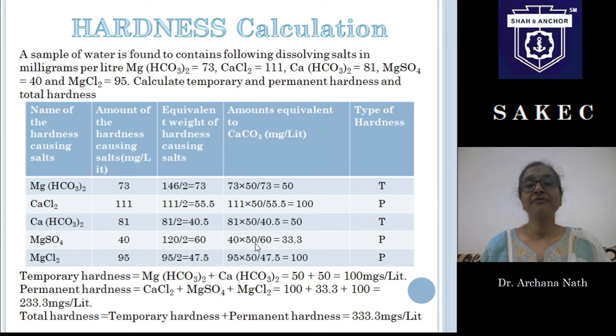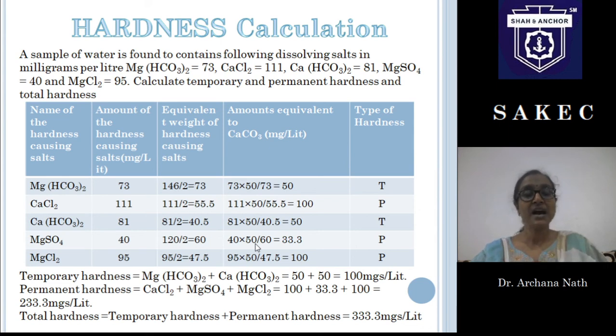Okay, so whenever we finish all this calculation, what will we do? We will add up all the equivalent amounts of calcium carbonate. All temporary hardness we will add up. For this numerical, temporary hardness is caused by magnesium bicarbonate and calcium bicarbonate, and we have seen that the equivalent amount of magnesium bicarbonate in terms of calcium carbonate is 50, and for calcium bicarbonate also the equivalent amount of calcium carbonate is 50. So 50 plus 50, temporary hardness is 100.